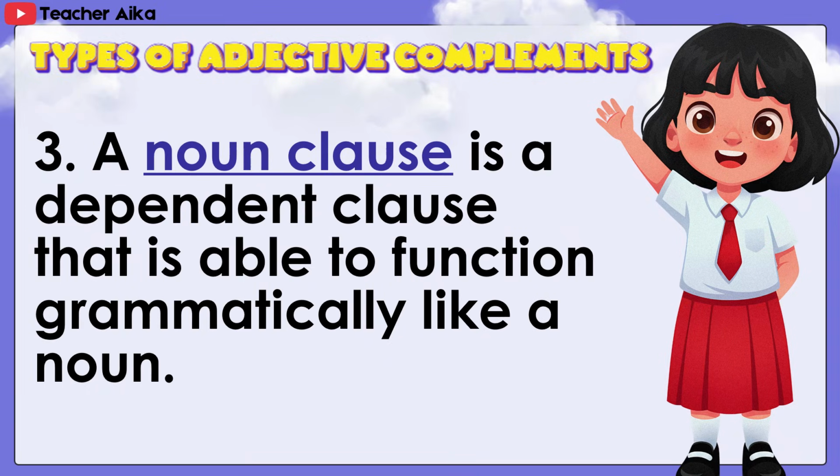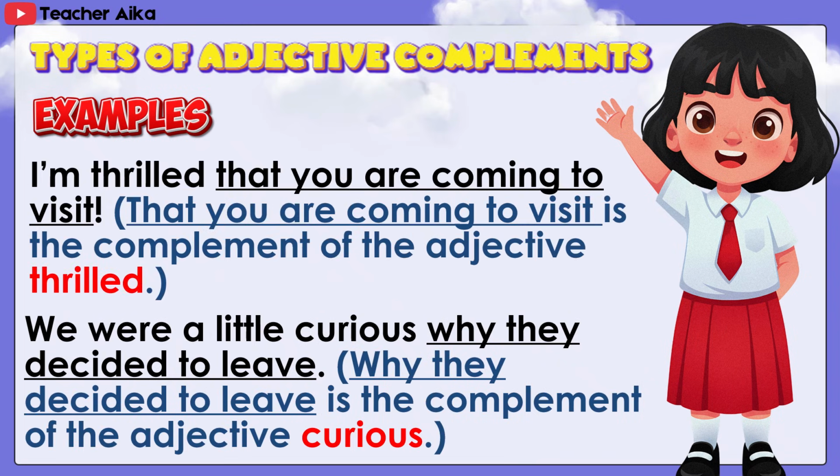3. A noun clause is a dependent clause that is able to function grammatically like a noun. Examples. I'm thrilled that you are coming to visit. That you are coming to visit is the complement of the adjective thrilled. We were a little curious why they decided to leave. Why they decided to leave is the complement of the adjective curious.